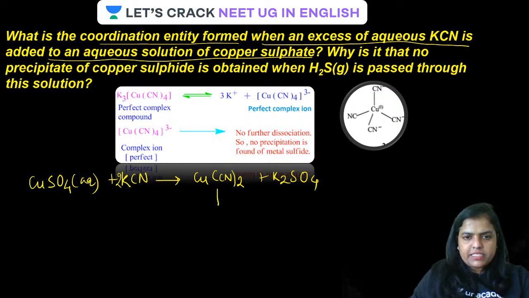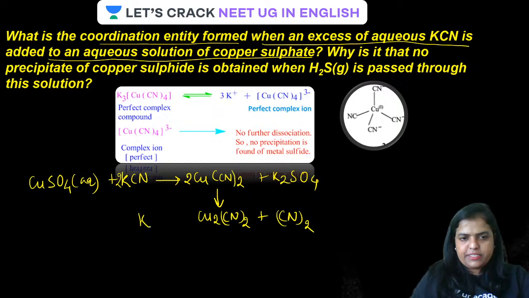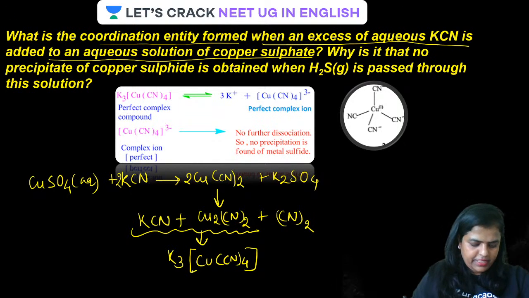All clear? This Cu(CN)2 will soon get converted into Cu2(CN)2 and dicyanogen gas you will be getting. Okay, guys, on adding excess KCN, this together will form the complex K3[Cu(CN)4], like this. Well done, beta.